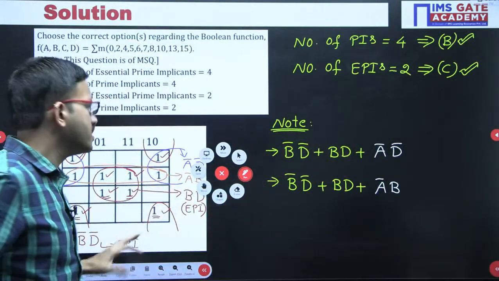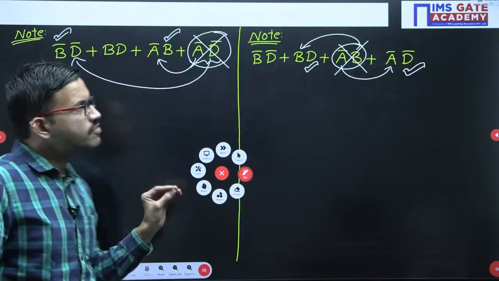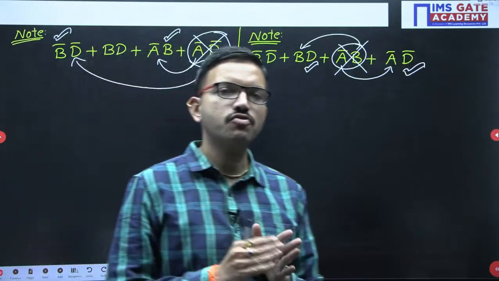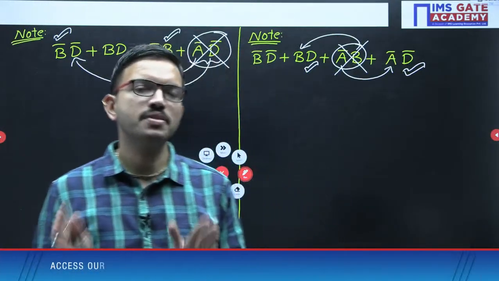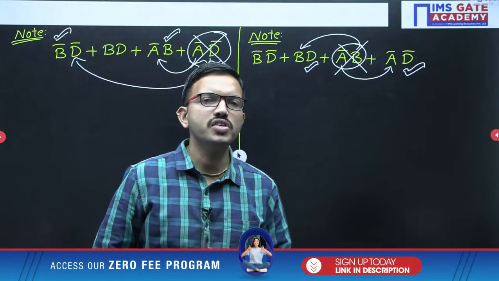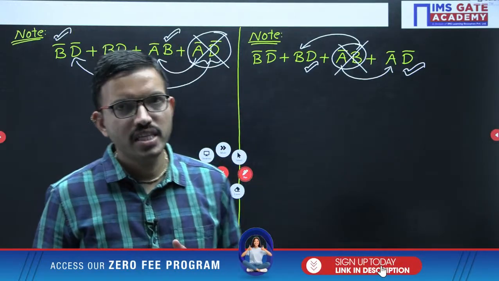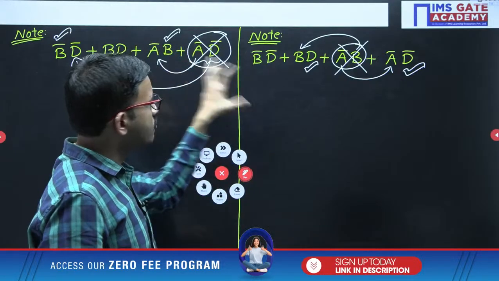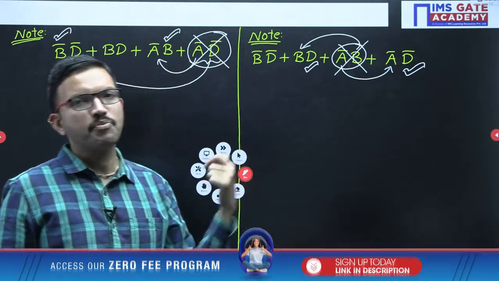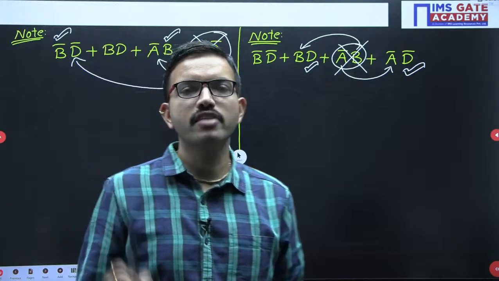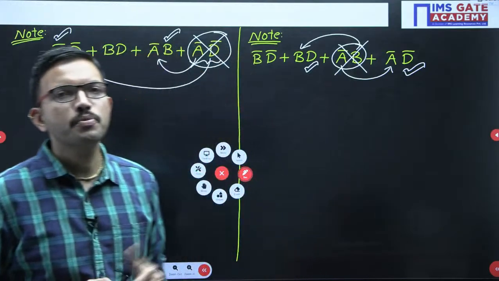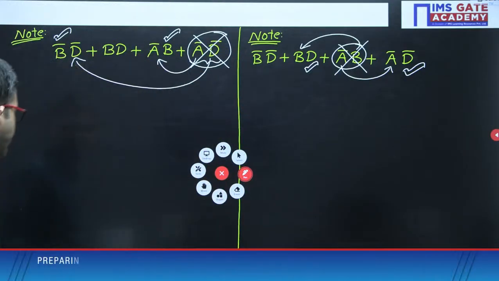In the majority of the cases, the minimized function will remain the same, either SOP or POS. If you do further steps, definitely it will be equivalent. But in a few cases, you may get more than one equivalent minimized function. That time you can follow this logic with the help of the consensus law. You can trace out whether that given choice is correct or not. I hope it is clear for everyone regarding this one.